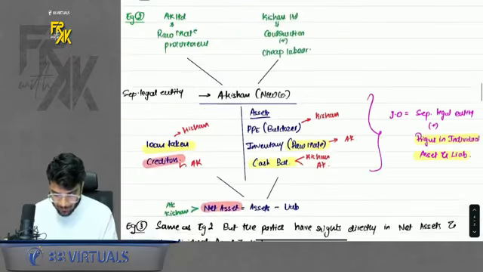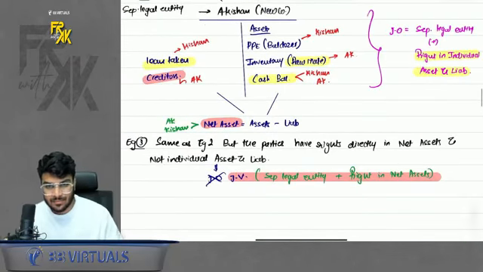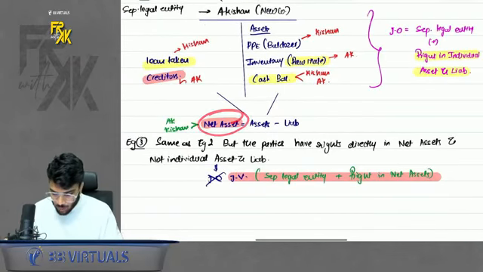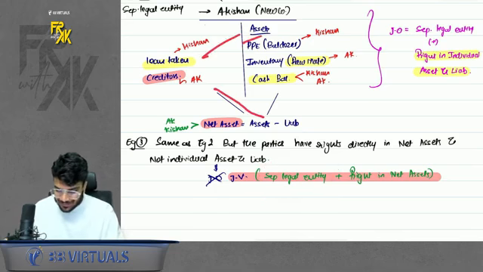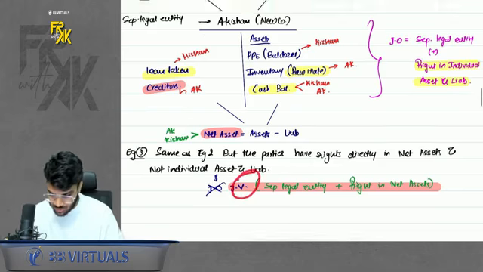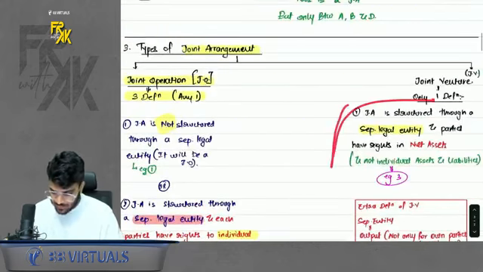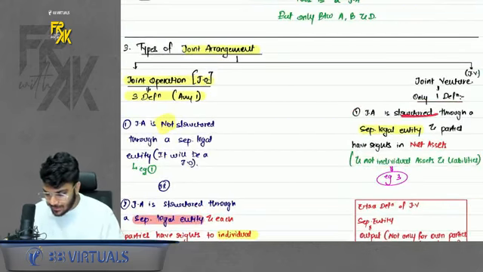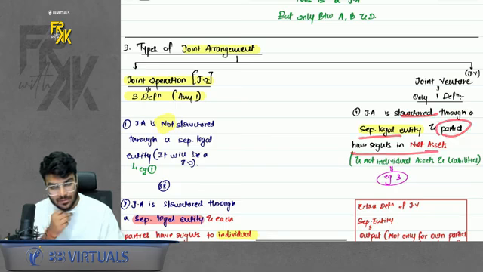But what if the parties have rights in the net assets? If you are forming a separate entity and the parties don't have rights individually, but they have rights in the net assets, then it will not be an operation, it will be a venture. Do remember this. So in a venture we have this definition: structured through a separate entity and parties have rights in the net assets. Simple.